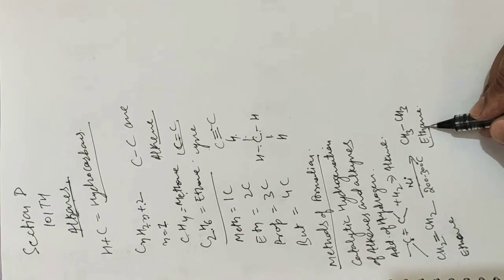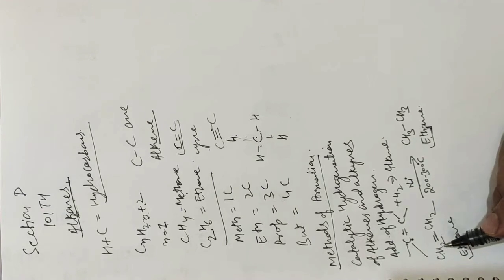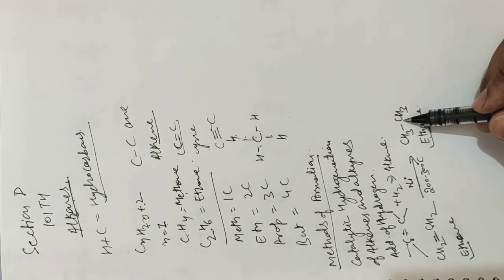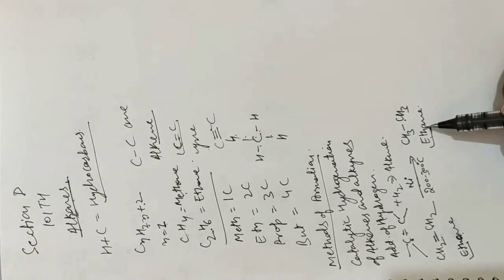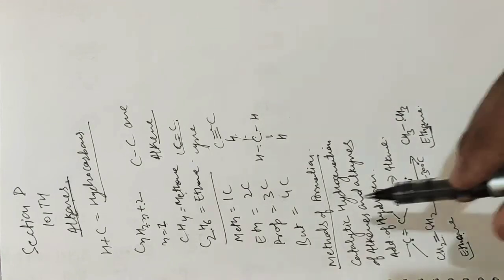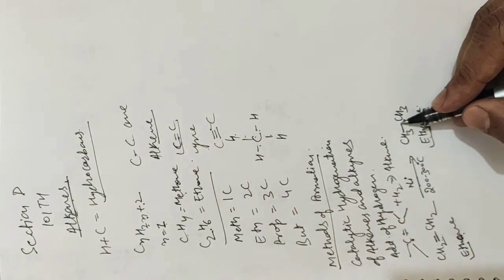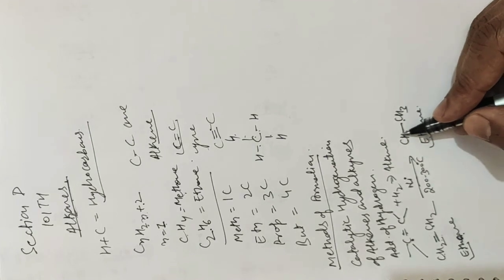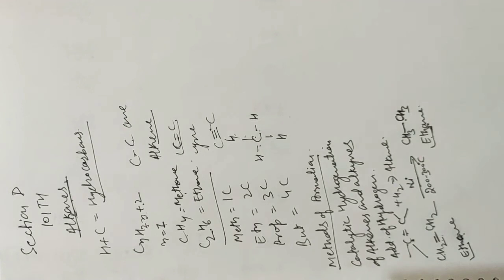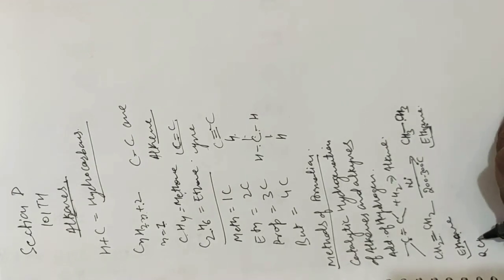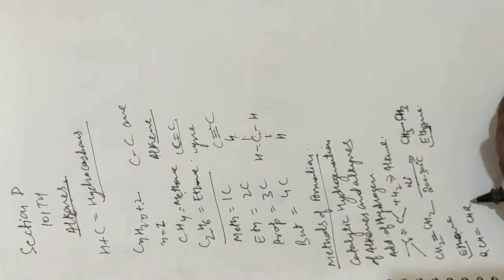The word root eth is the same in both the reactant and product. Eth means two carbons, so there are also two carbons in the product, but in the reactant it is ene, and in the product it is ane. Ane means carbon-carbon single bond, and further the valency of carbon is 4. So it is ethane. Further, any alkene can be converted into the corresponding alkane.